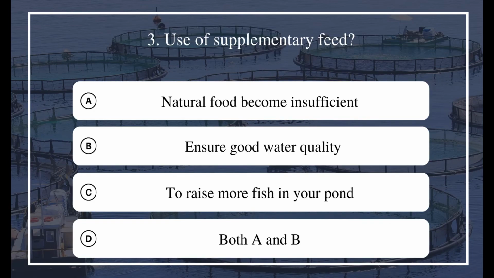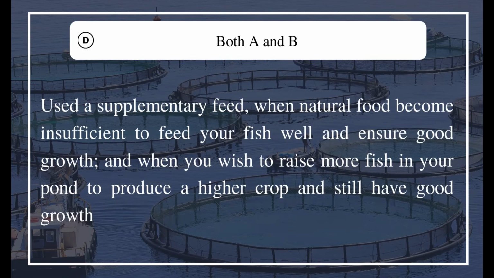3. Use of supplementary feed. A. Natural food becomes insufficient. B. Ensure good water quality. C. To raise more fish in your pond. D. Both A and B. The answer is D. Both A and B. Use a supplementary feed when natural food becomes insufficient to feed your fish well and ensure good growth, and when you wish to raise more fish in your pond to produce a higher crop and still have good growth.